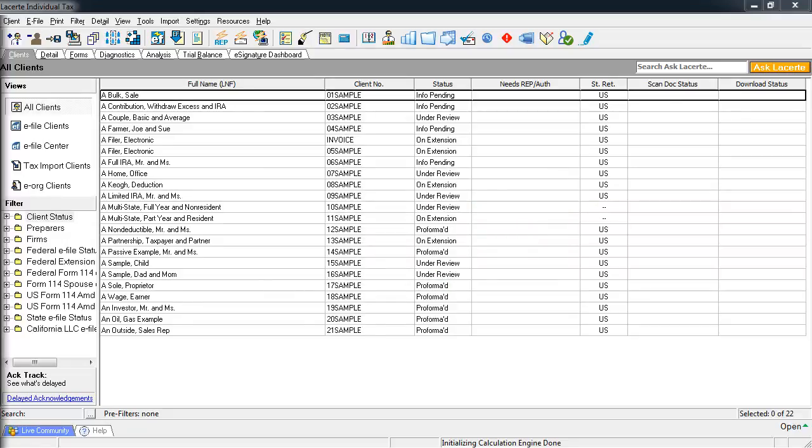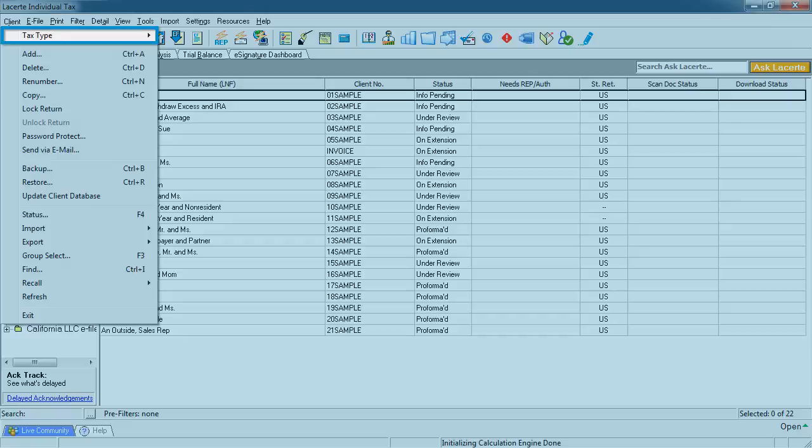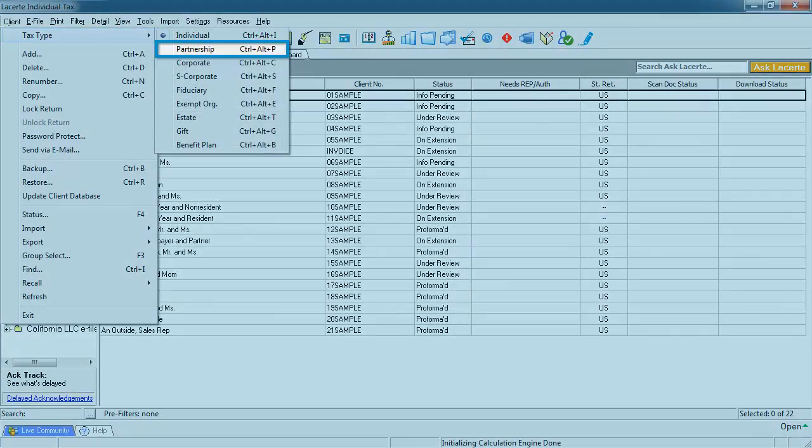To back up clients from another tax type, you must change the program to that tax module. Select the Clients menu, select Tax Type, and then choose the program module you wish to switch to perform the backup.